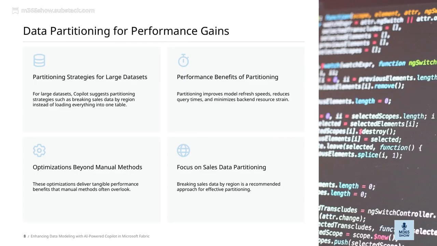For large datasets, Copilot suggests strategies like partitioning by region instead of loading everything into a single table. This approach is especially valuable when dealing with big data, as it helps us work smarter, not harder. Overall, effective partitioning isn't just about organization. It's about boosting performance and making our data processes more efficient. This aligns perfectly with our goal of leveraging AI to optimize data management in Microsoft Fabric.